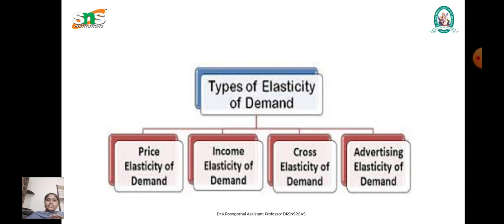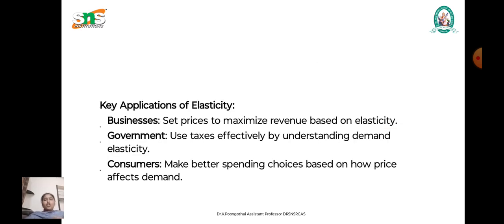Next is zero, for unrelated goods such as bread and car. There must be a relationship between goods, but here there is none, so that is zero cross elasticity. These are all the different types of elasticity of demand.